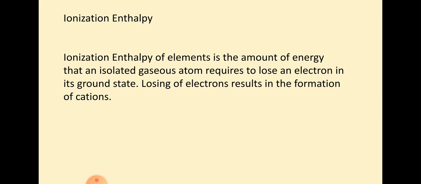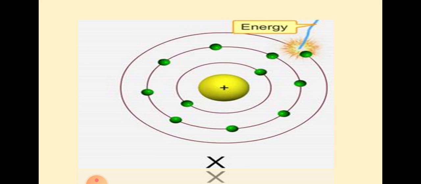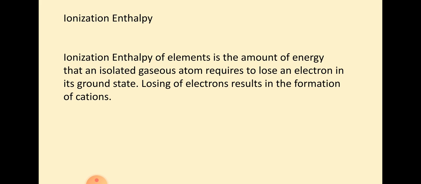So, what is it? As you know, electrons are raised to higher energy levels by absorption of energy from an external source. If this process is continued, a stage comes when the electron goes completely out of the influence of the nucleus and a positive ion is produced. So, what is ionization enthalpy? The amount of energy required to remove the most loosely bound electron.